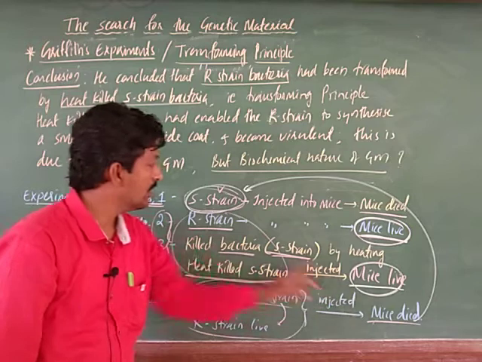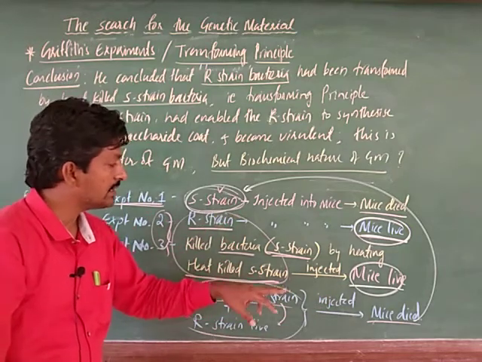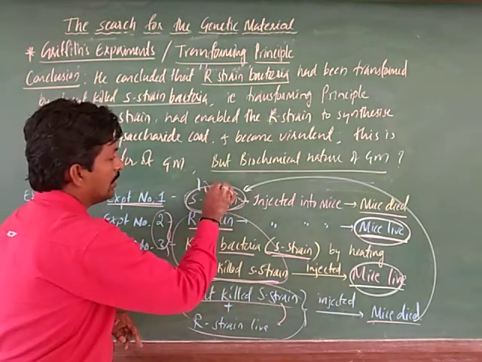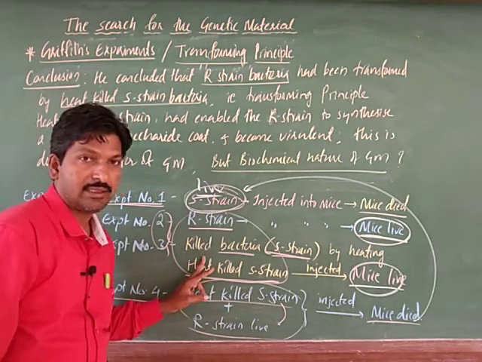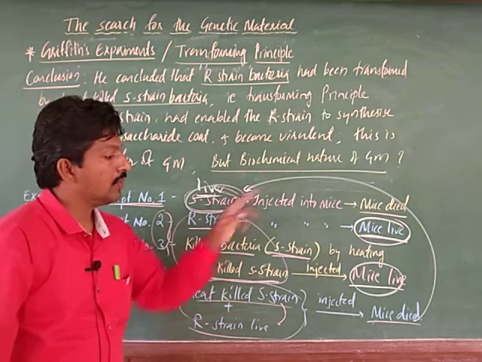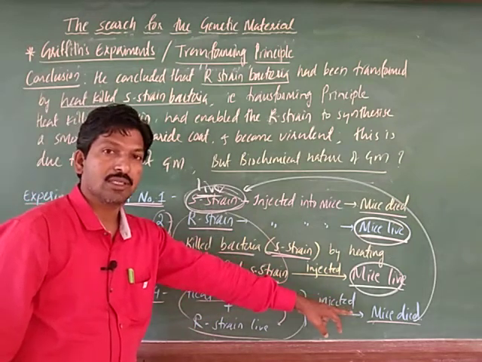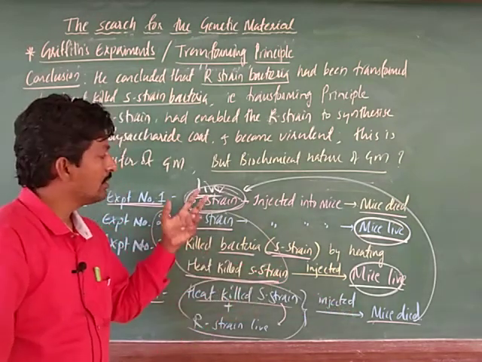He extracted the S strain from the dead mice and observed that it was live. But he had injected dead S strain, and when injected into the mice, it became live.